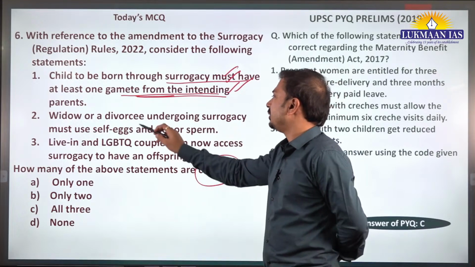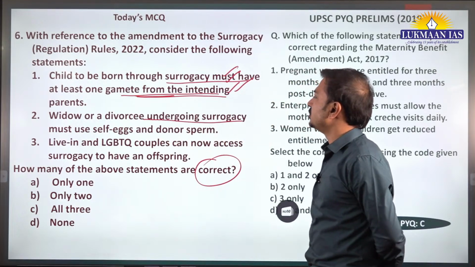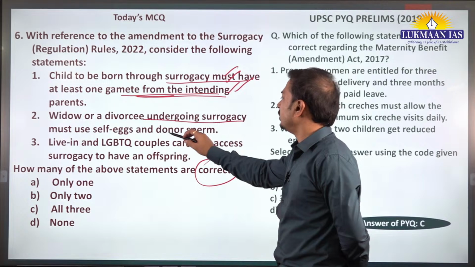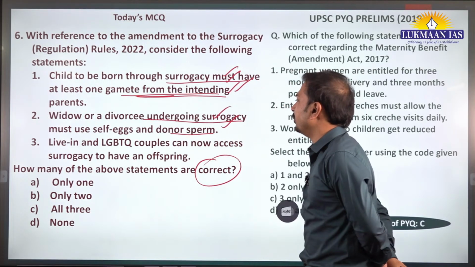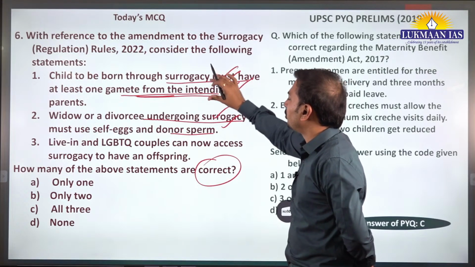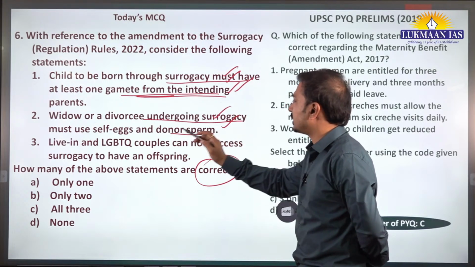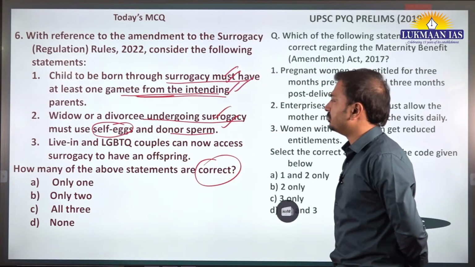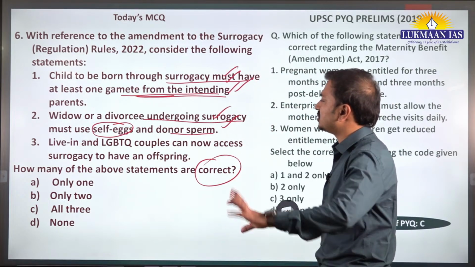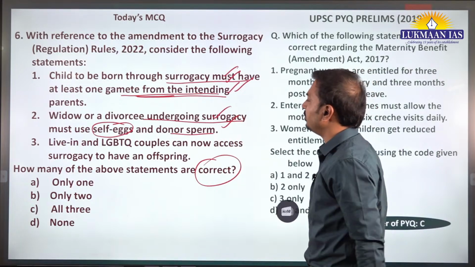Now, widow or divorcee undergoing surrogacy must use self eggs and donor sperm. This one is correct. The widow or divorcee must use their own egg and the donor sperm. They cannot use the gametes of other people for both gametes.